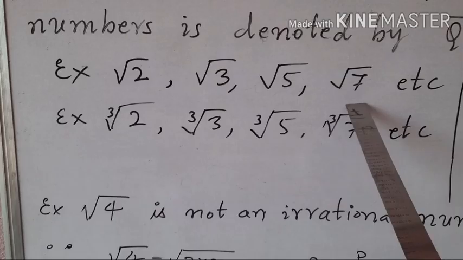Since the numbers like root 2, root 3, root 5, root 7 are not expressed in the form of p by q, they are all irrational numbers. Means any prime number written under the square root mark becomes an example for irrational number, because any prime number written under the square root mark cannot be expressed in the form of p by q.